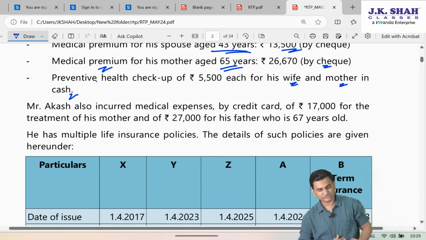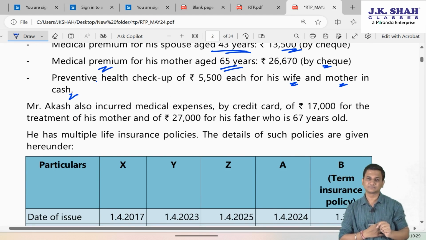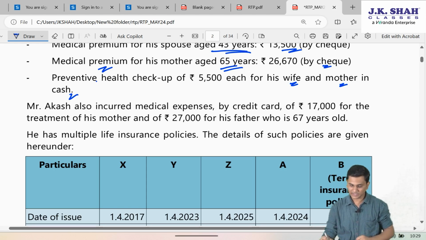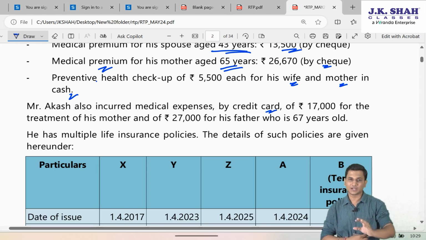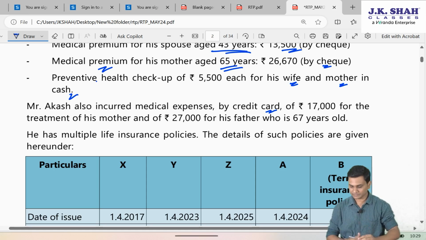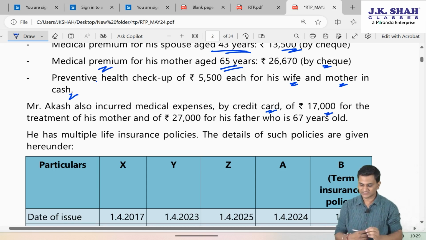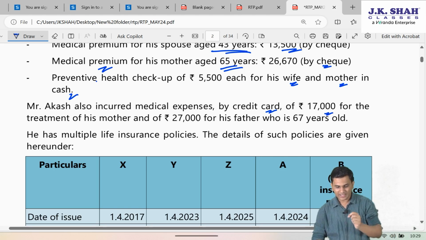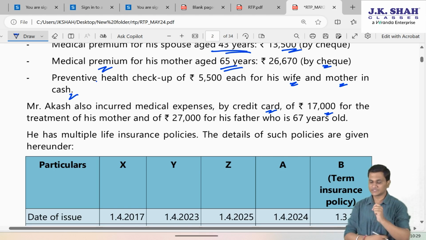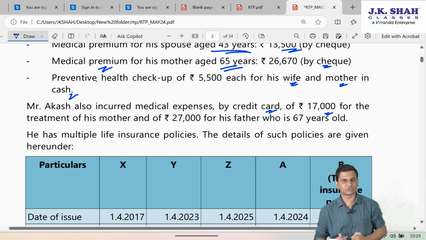Mr. Akash has also incurred medical expenses by credit card. Credit card is also permitted. It should not be in cash. Other than cash, everything is permitted. Of 17,000 for the treatment of his mother and of 27,000 for his father, who is 67 years old.